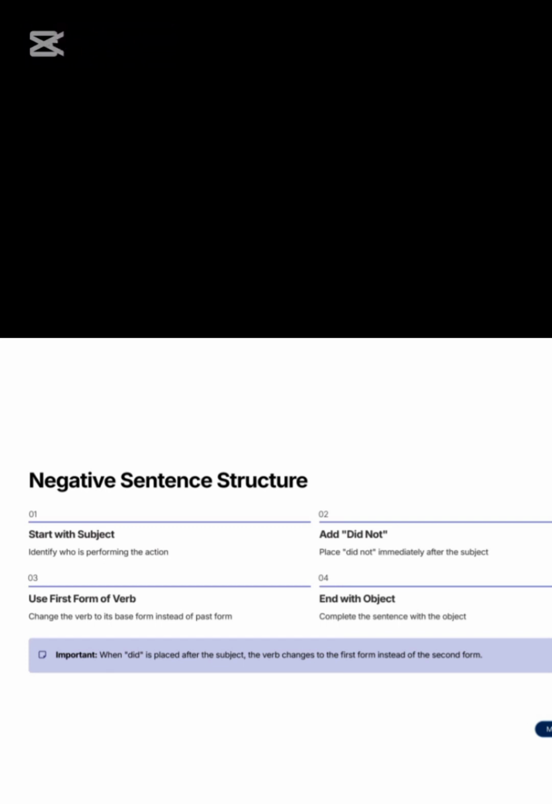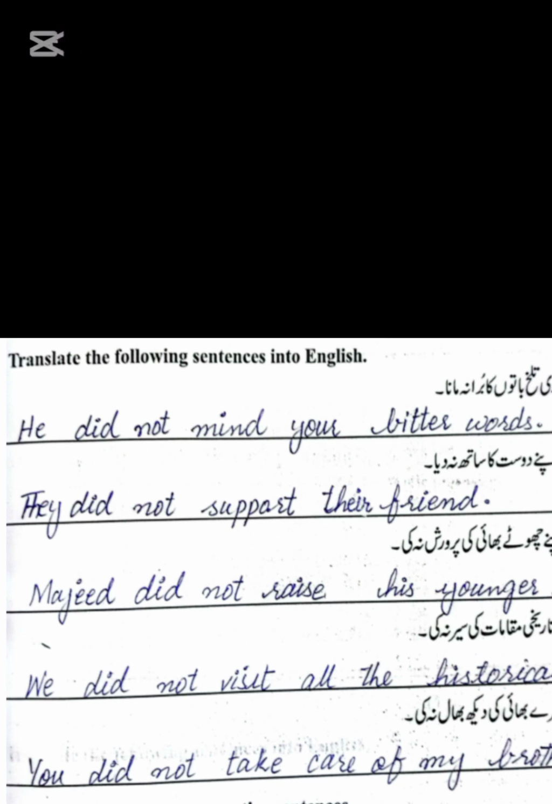On page 27, we have the first exercise, and the first sentence is: he did not mind your bitter words. Here our subject is he, and to make it negative we will put did not. He did not mind, first form of verb, mind. Your bitter words, this is the object. He did not mind your bitter words.